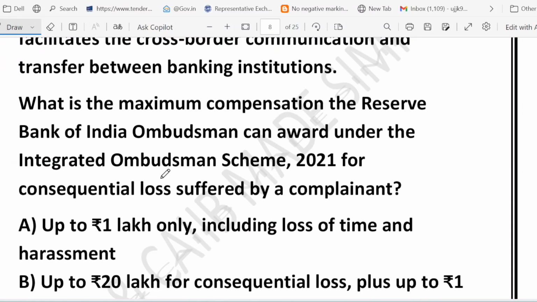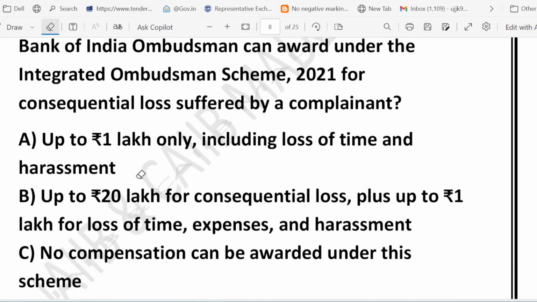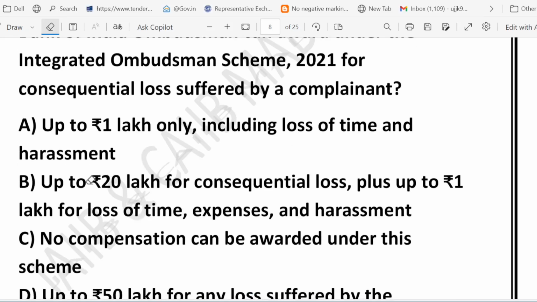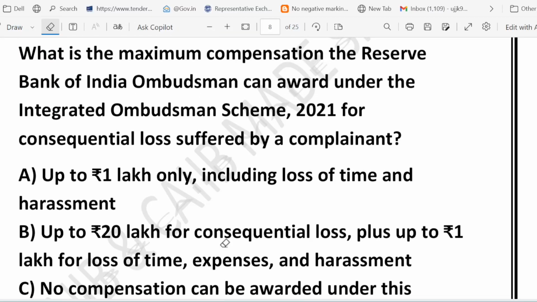Now friends, let's look at the next question, which asks you what is the maximum compensation that the Reserve Bank of India Ombudsman can award under the IOS, that is Integrated Ombudsman Scheme 2021, for a consequential loss suffered by a complainant. So these are the options that we have. Option number A, up to 1 lakh only, including loss of time and harassment. Option B, up to 20 lakh for consequential loss, plus up to 1 lakh for loss of time, expense and harassment. Option C, no compensation can be awarded under this scheme. Option D, up to 50 lakh for any loss suffered by the complainant. So which of the options do you think is correct?